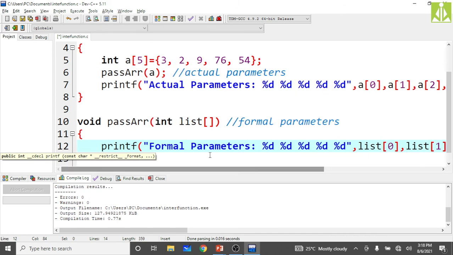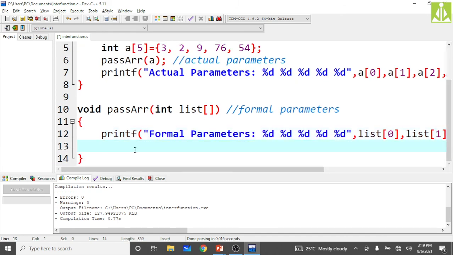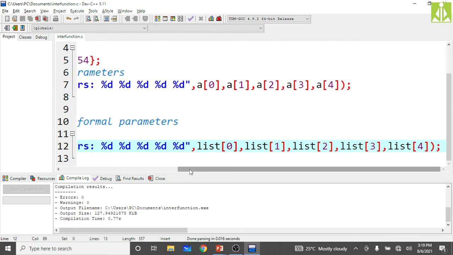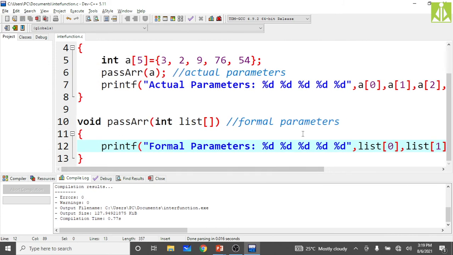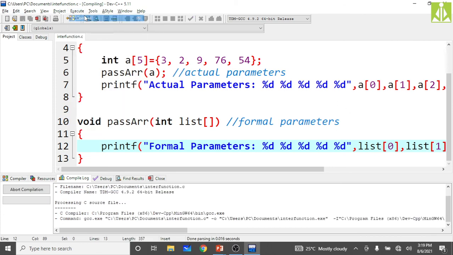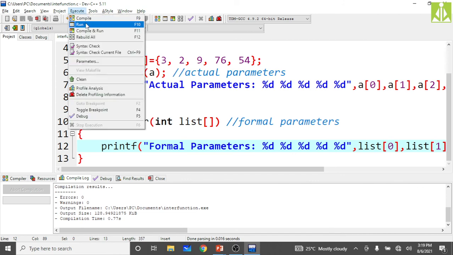Now first we will execute this program and then we'll do a slight modification. That is, we will make some changes to the formal parameters, and we will see whether those changes affect my actual parameters or not. Compile, successfully compiled, and run.